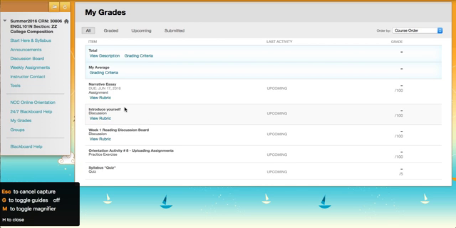Okay, so I think that's it. I try to shoot for about 6 to 8 minutes, and I'm right in the middle of that target zone. So that's it for navigating our course, and I will see you in week 1.